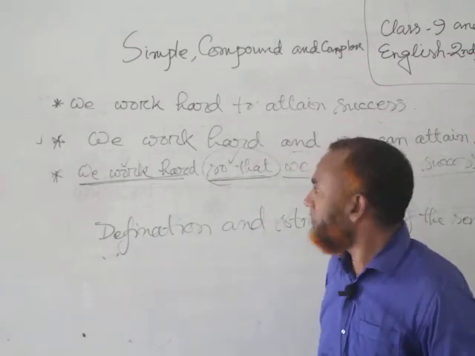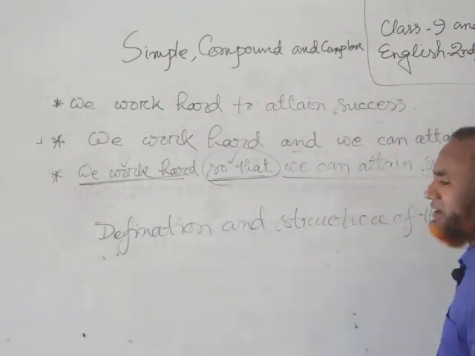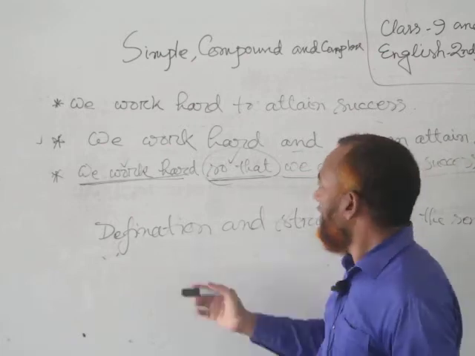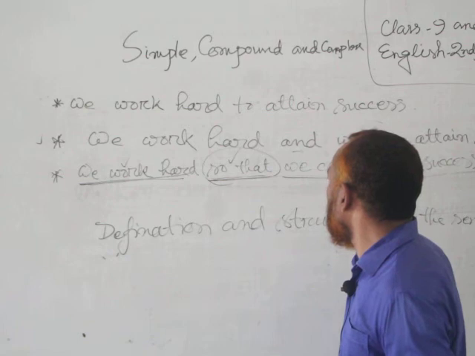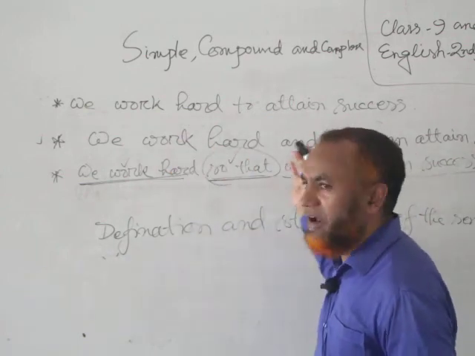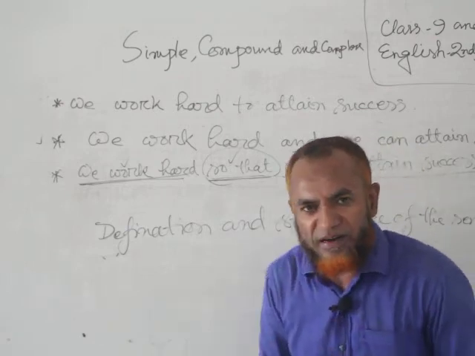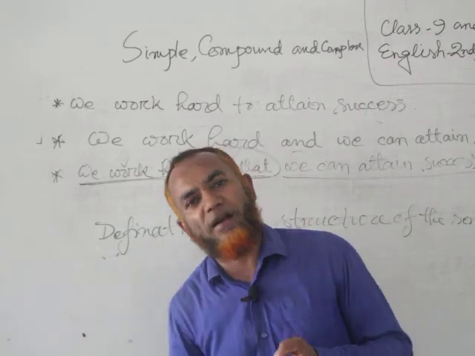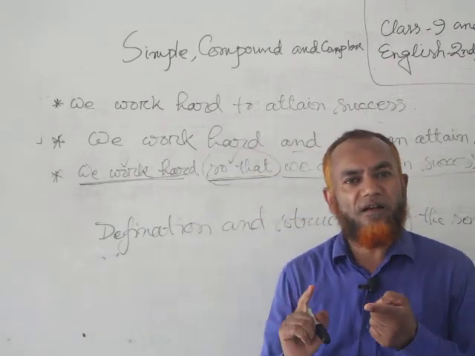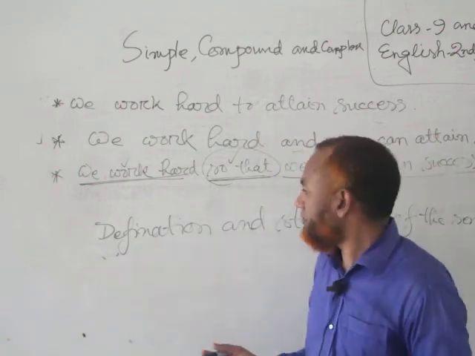We work hard is an independent clause. We can attain success is an independent clause. The two clauses have been joined with a coordinating conjunction. So it is a compound sentence. A compound sentence has at least two subjects and two finite verbs and one or more coordinating conjunctions.